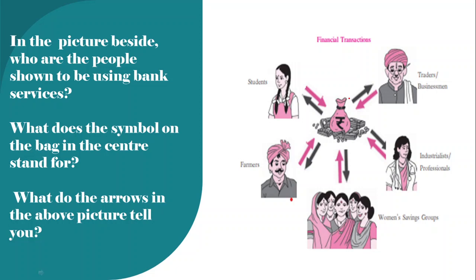So what did we learn from this particular picture? We learned that every person present in the society, whether a big industrialist or a small businessman, or a hotel holder or a canteen holder, every individual can deposit money into the bank. The second important point is that we can deposit money into the bank as well as withdraw money from the bank.